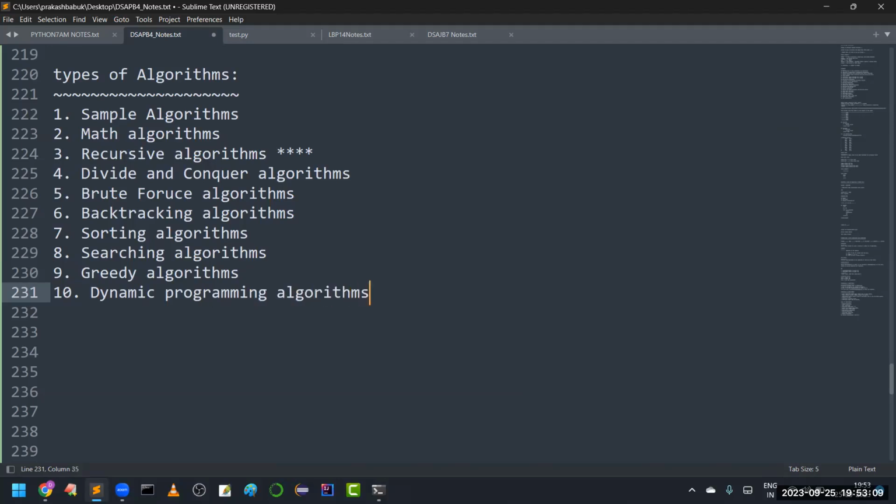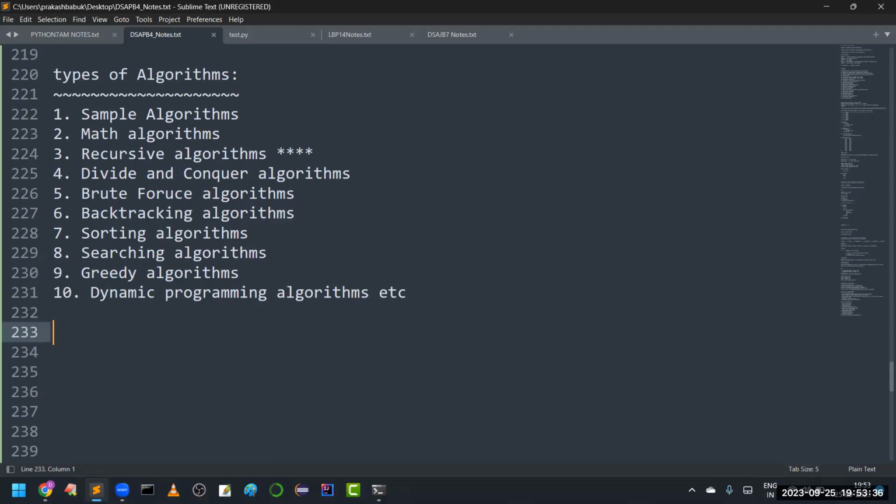Like we have so many algorithms, sir. These are nothing but the different types of algorithms which we are going to work with. Okay, so this is what is meant by types of algorithms. Are you clear with this? Yes, sir. Right. Okay.